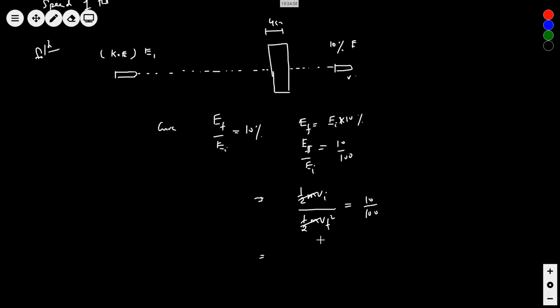V square will be equal to 100 VI by 10. So what is VI? I said 200. By 10. So how much? Solve it and tell me.